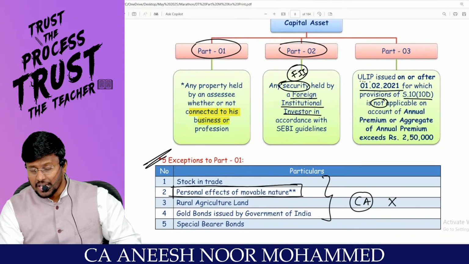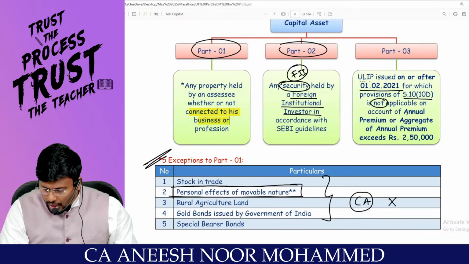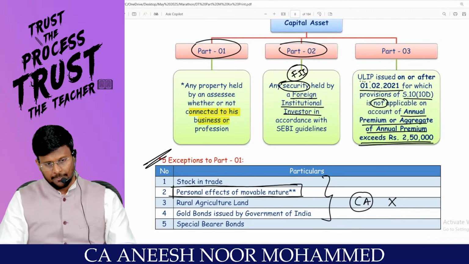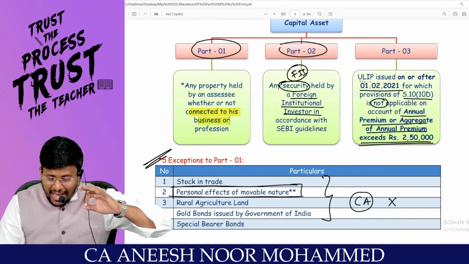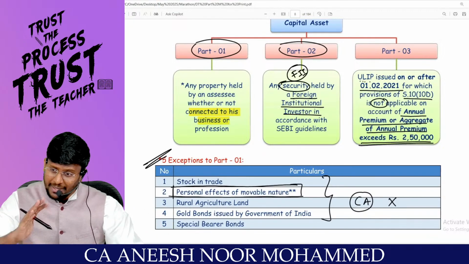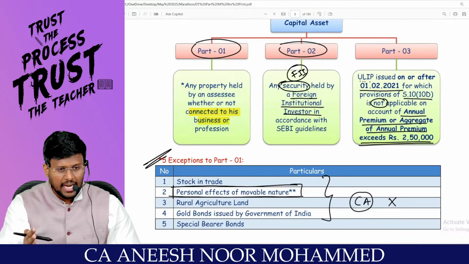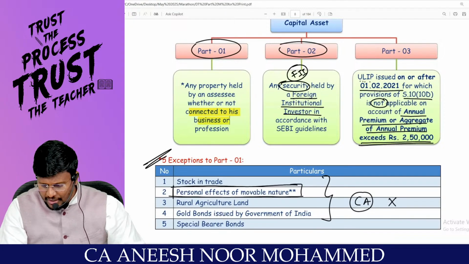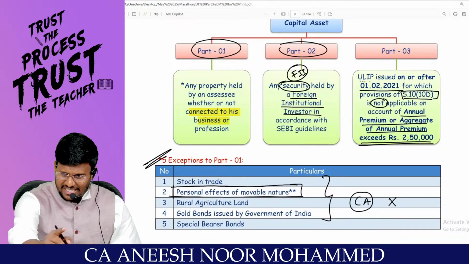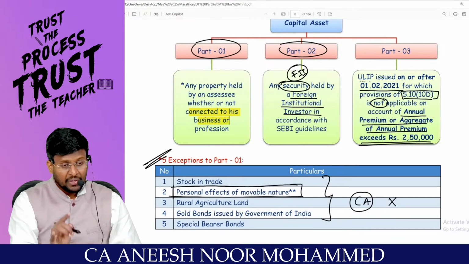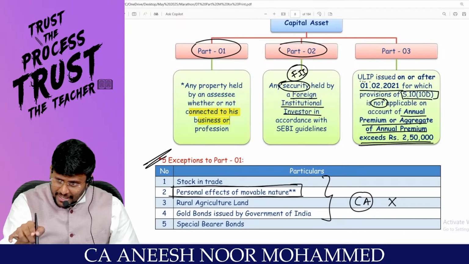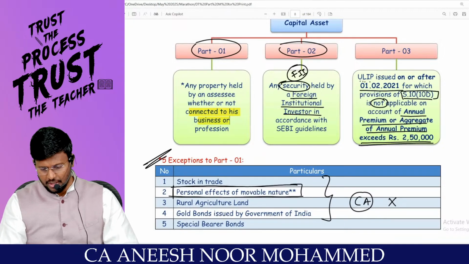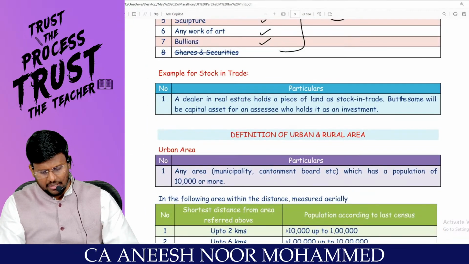Right, sir? Provisions of 10(10D) are not applicable on account of annual premium, or aggregate of annual premium, exceeding how much? 2,50,000 rupees. If the annual premium or aggregate of annual premium exceeds 2,50,000, it is a high-value ULIP. It is not an ordinary ULIP. If it is an ordinary ULIP, it is exempt under section 10(10D), and once exempt, it is not a capital asset. If it is a high-value ULIP, it is not exempt under section 10(10D), so it is a capital asset. Are you really with me? This is the definition of the capital asset, my dear lovable students.